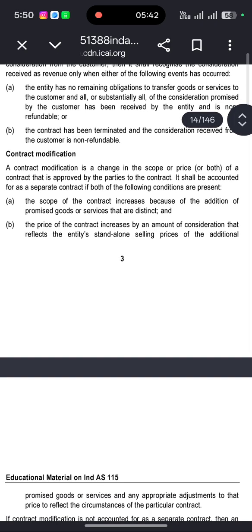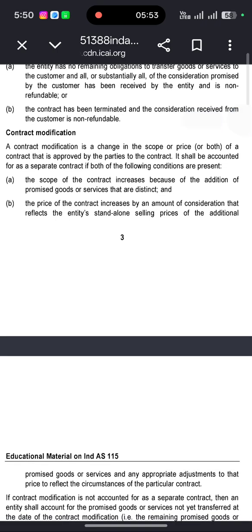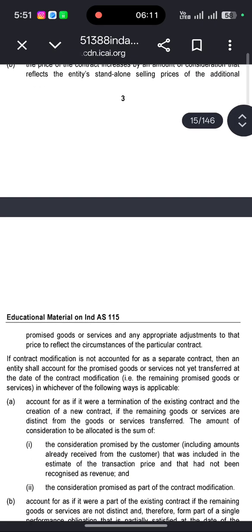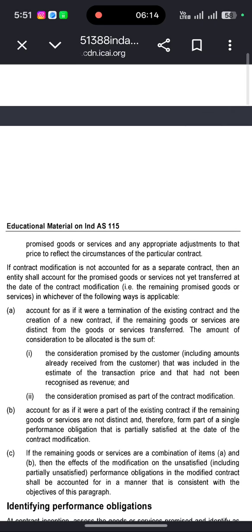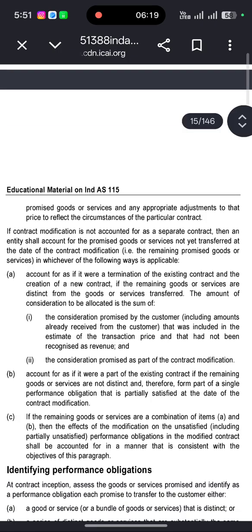A contract modification is a change in the scope or price, or both, of a contract that is approved by the parties to the contract. It shall be accounted for as a separate contract if both of the following conditions are present. The scope of the contract increases because of the addition of promised goods or services that are distinct, and the price of the contract increases by an amount of consideration that reflects the standalone selling price of the additional promised goods or services, and any appropriate adjustment to that price to reflect the circumstances of the particular contract.